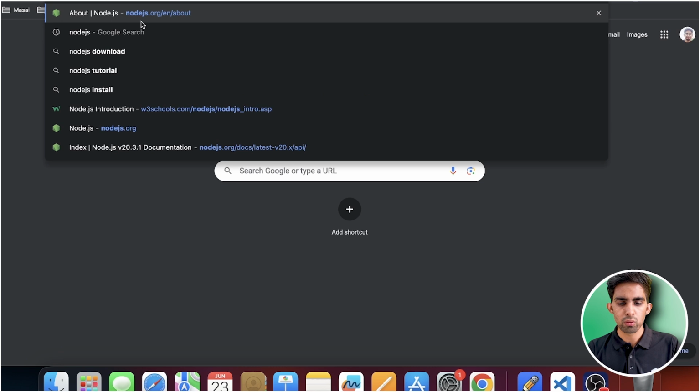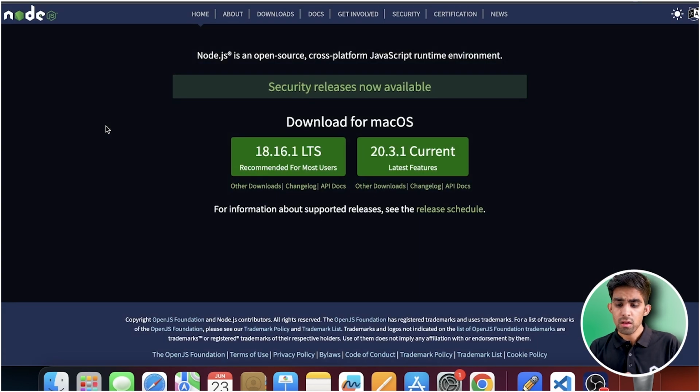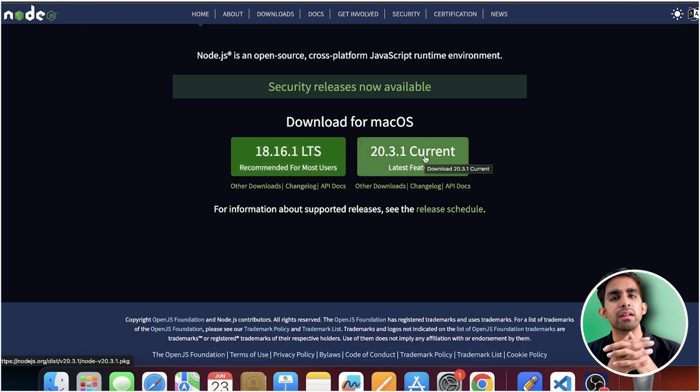What you need to do is just go to the Node.js official website, just search Node.js. The official website is nodejs.org. Just click this. According to your system you are going to get this. I'm having Mac; you can have Windows, Linux, anything. You are going to see two options. One is LTS, another one is Current. LTS full form is long-term support. So we have two options, whether we use the LTS version or the Current one.